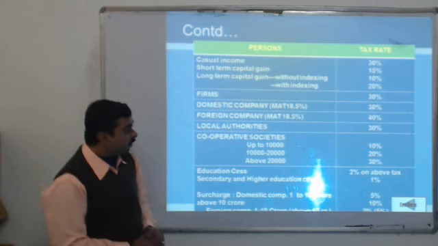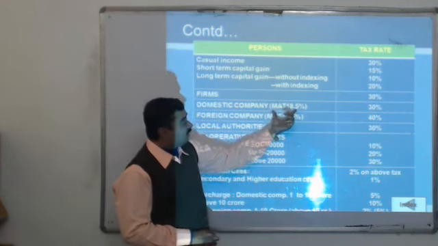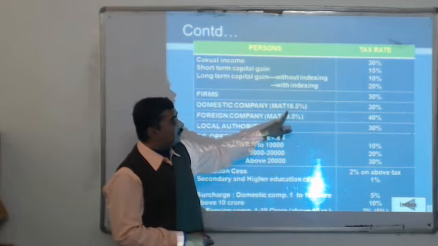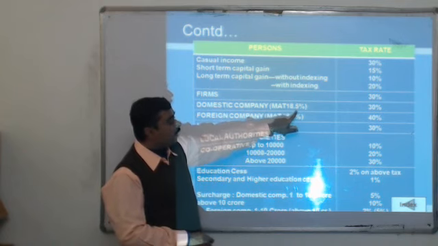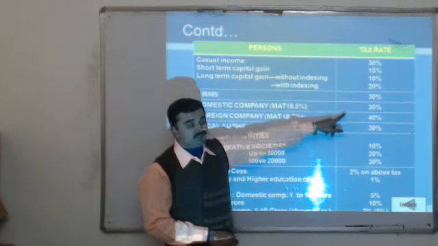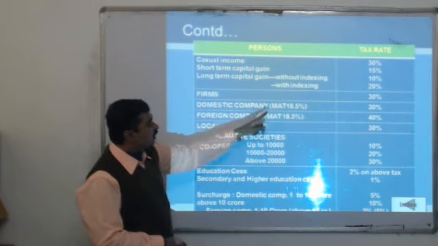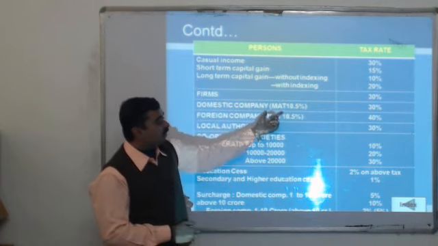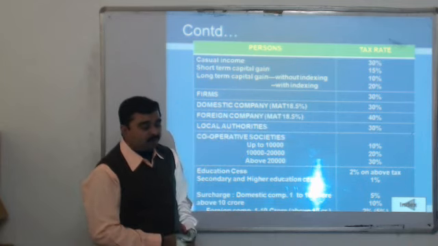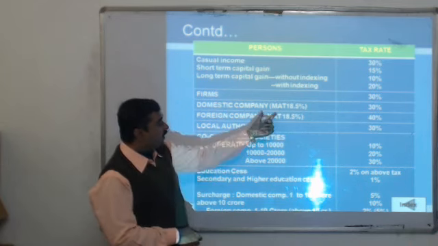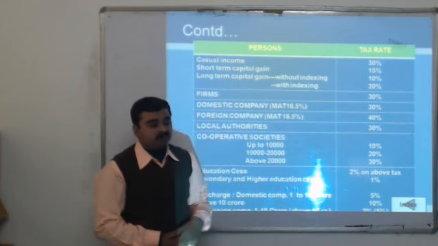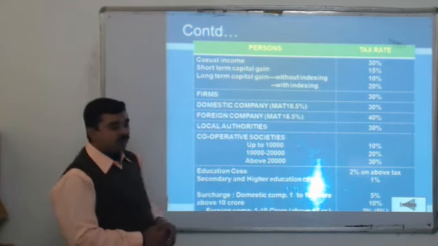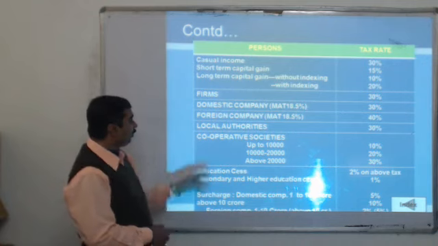Finally, at the end of the year, the tax payable at the rate of minimum alternative tax, which is 18.5%, is compared with the normal tax. If the assessee has paid more tax as per MAT, then in the next year they will get credit. While if they have paid less, they have to pay 30% straightforward on the basis of their income.